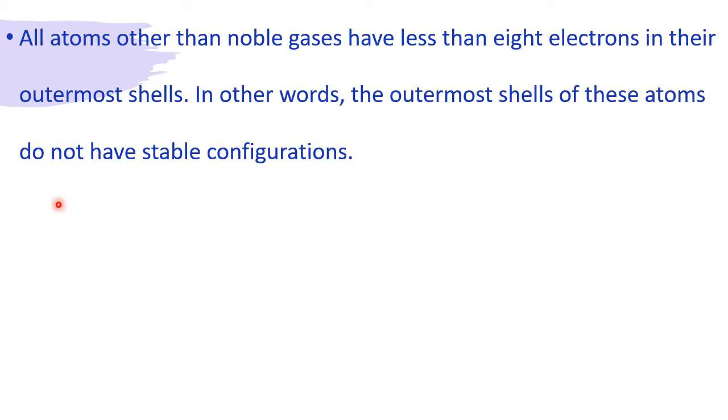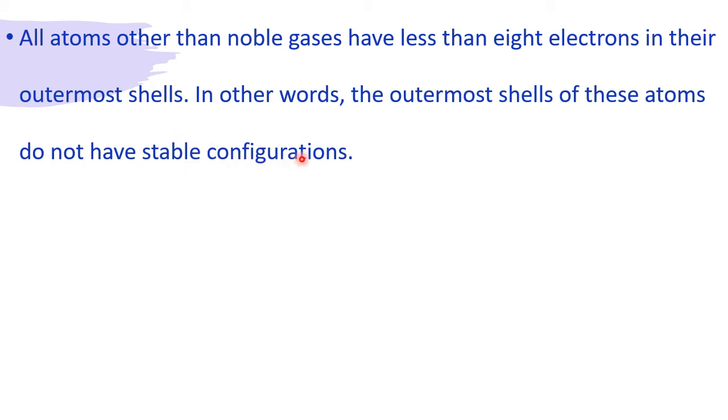All atoms other than noble gases have less than 8 electrons in their outermost shells. I told you, except noble gases, except inert gases, except members of the 18th group, all other atoms have less than 8. In other words, the outermost shells of these atoms do not have a stable configuration.